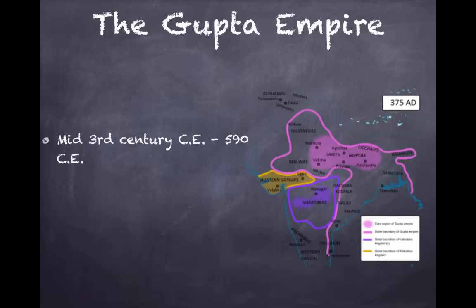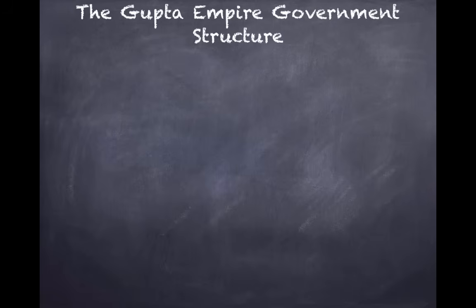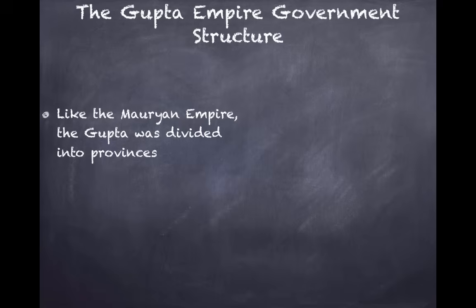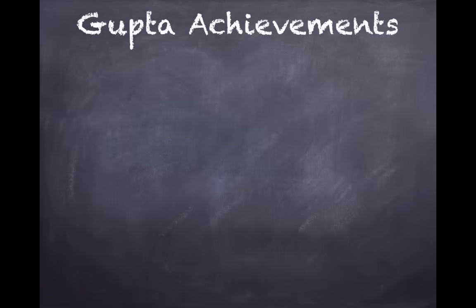They reigned from the 3rd century CE to 590 CE, and they often traded with European merchants and other areas on the Silk Road. We're going to have a special video dedicated to the Silk Road and other trade routes, but be familiar with that. So what was the government structure like under the Gupta Empire? Well, like the Mauryan Empire, the Gupta Empire was divided into provinces, and they did not oversee the empire like Ashoka did. They took more of a hands-off approach. Allies, instead, were the ones that ruled local government, so they were not nearly as involved as Ashoka was under the Mauryan Empire.